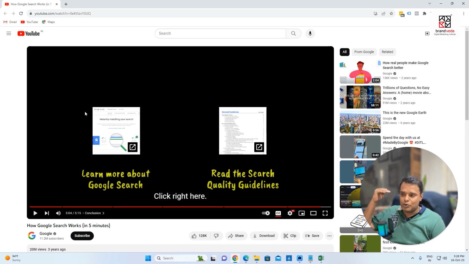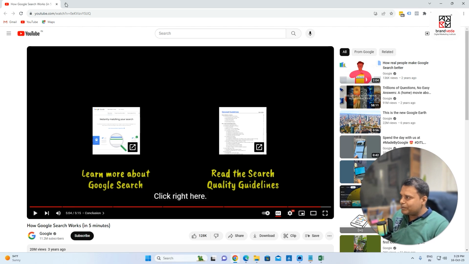So it starts with a process which is known as crawling. Google goes to the web and searches for the pages, and then whenever they find the information, they get it from the website and they put it in their index. And then whenever there is a query, Google searches all that content in their database, and then out of all those things, the Google algorithm works and they'll show you the right result. This is just an example, but I'm very sure coming videos will make it more clear how this works.